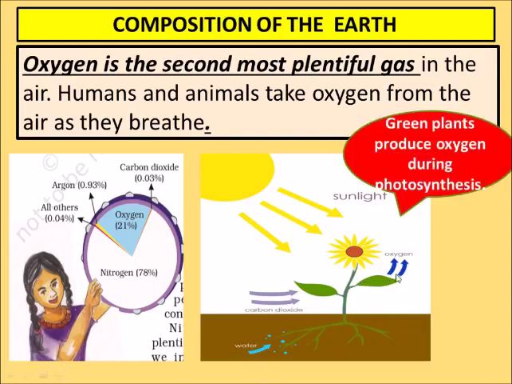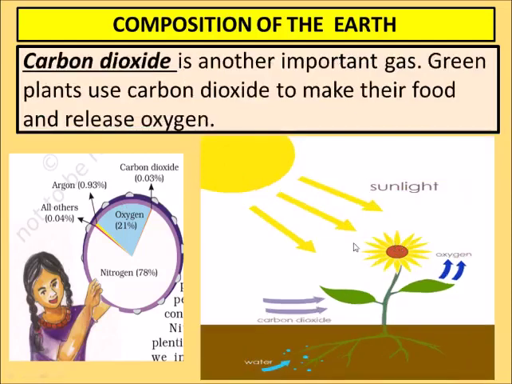This oxygen is taken by human beings, and human beings, when they exhale, release the air from their nose or mouth, they exhale CO2, and that CO2 is taken by the plants.